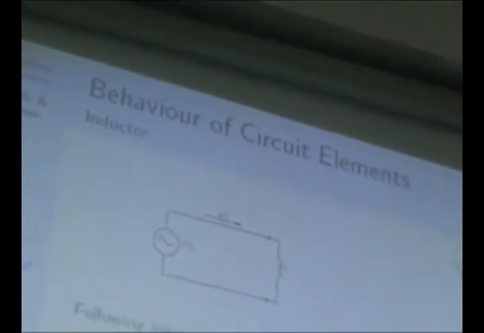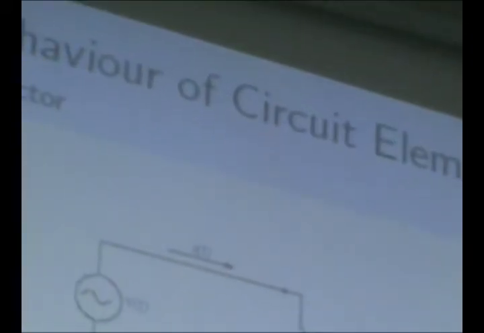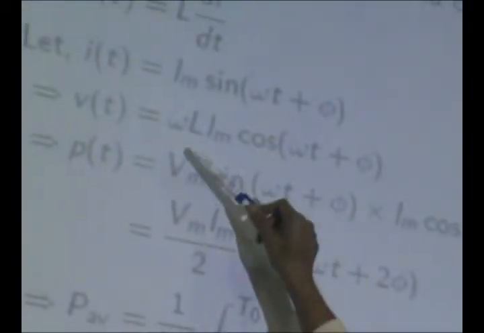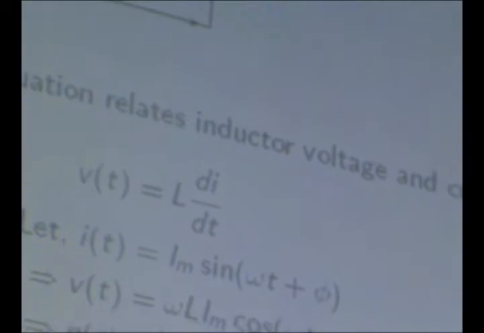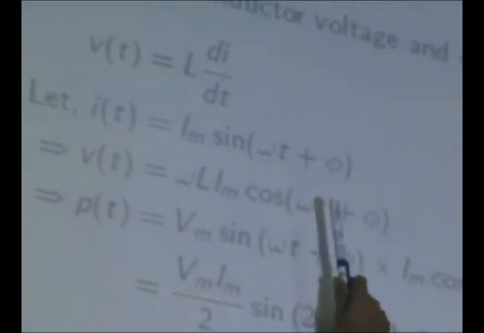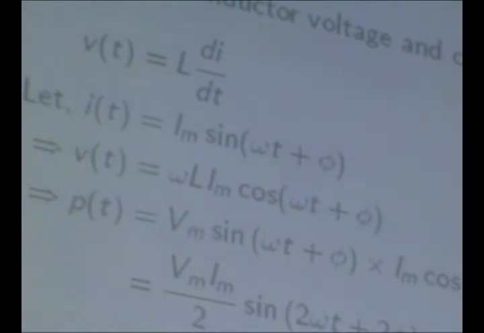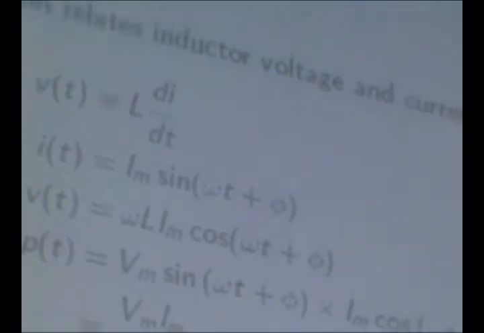Now let's take an inductor. If the inductor current is sine of omega t plus phi, then the voltage developed across the inductor, V equal to L di by dt, is essentially omega L times Im cos of omega t plus phi. So you can see that a 90-degree phase shift has come into the picture.